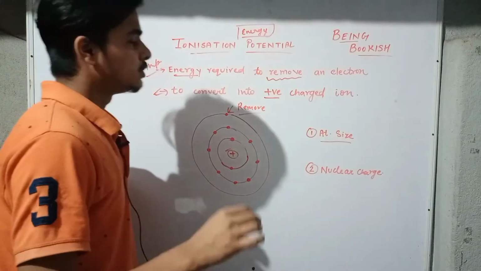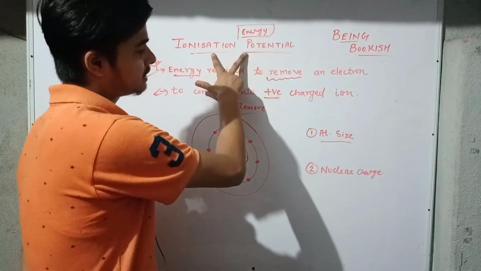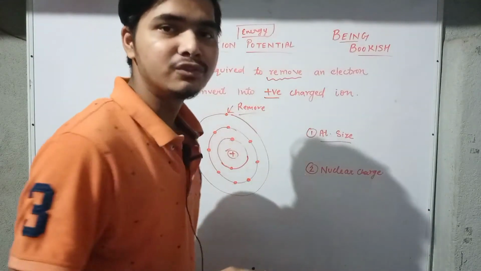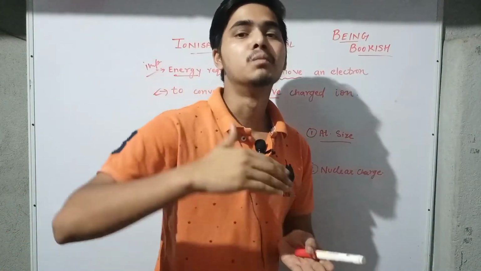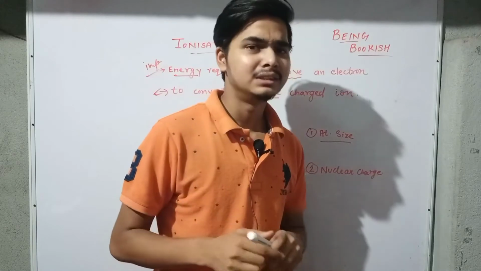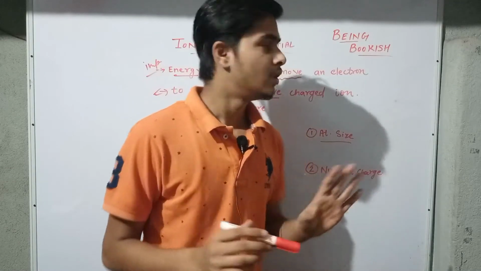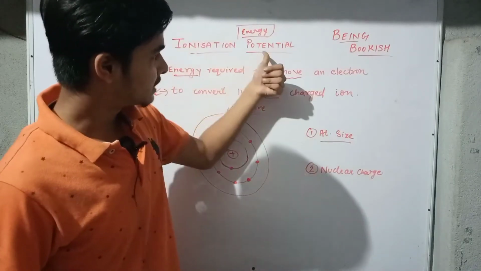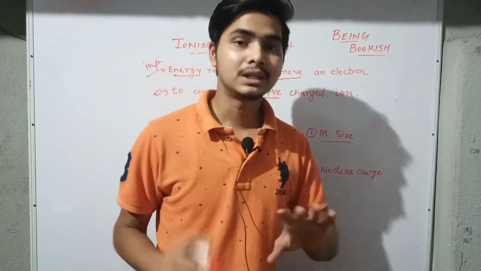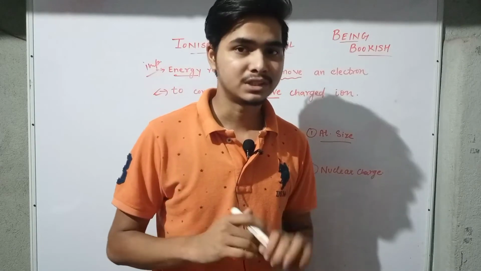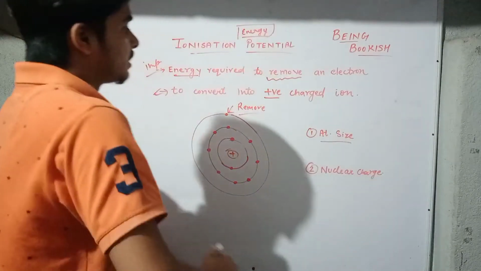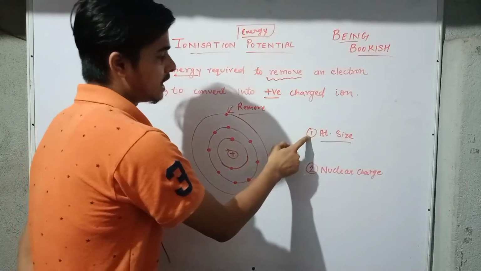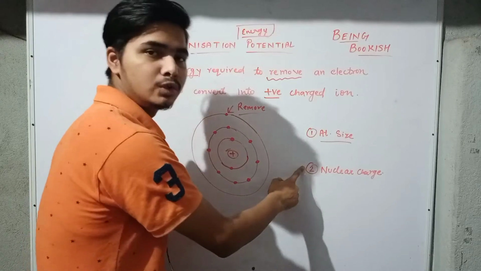Now you might have seen that ionization potential depends upon two factors, and if you understand these two factors, you will get more clarity. Till now whatever I said is just 60% of the whole ionization potential. If you understand how these two factors affect ionization potential, you will get the other 40% and 100% of ionization potential will be clear. Now let us come to our topic. So ionization potential depends upon atomic size and also nuclear charge.